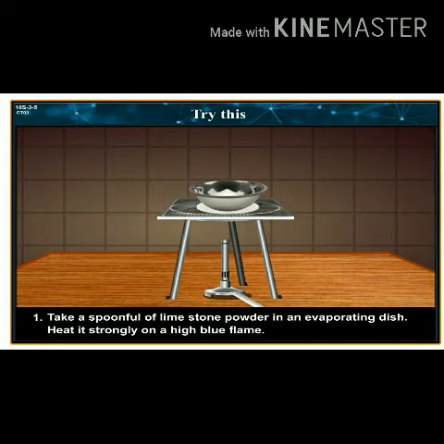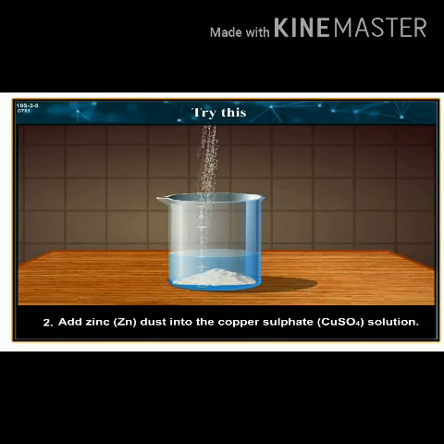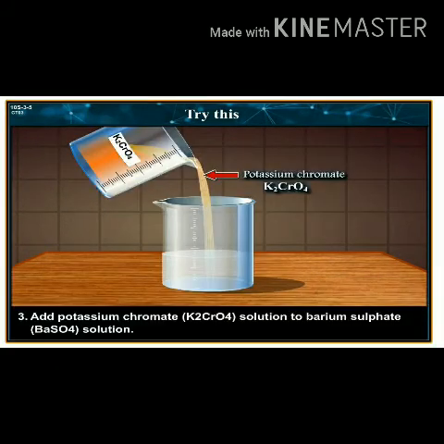1. Take a spoonful of limestone powder in an evaporating dish. Heat the dish strongly on the high blue flame. 2. Add zinc (Zn) dust into the copper sulfate (CuSO4) solution. 3.